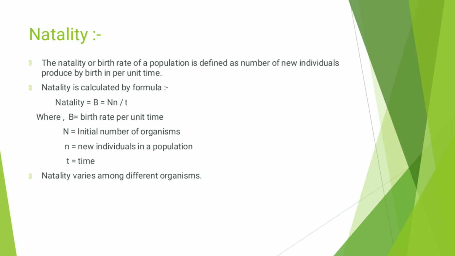So, natality is calculated by the formula B is equal to N into n divided by t, where capital B is birth rate per unit time, capital N is the initial number of organisms, small n is new individuals in a population, and small t is time. So, the formula is that B is equal to N into n divided by t. Natality varies among different organisms.